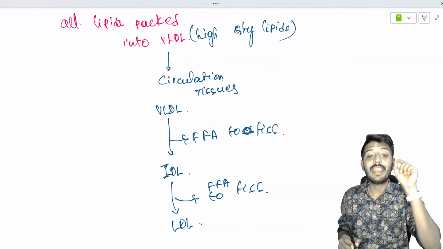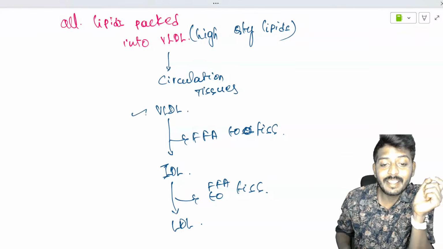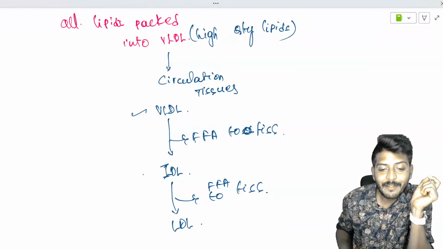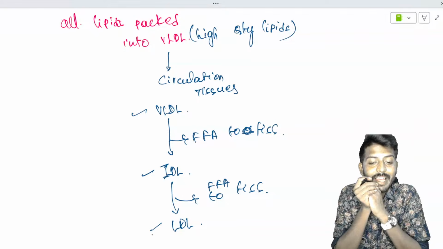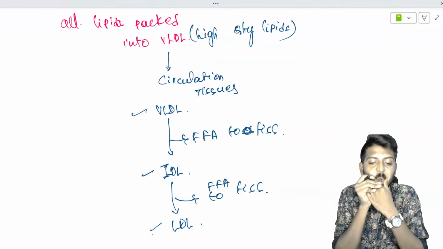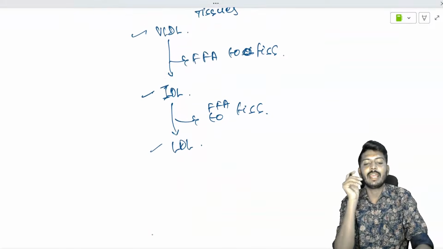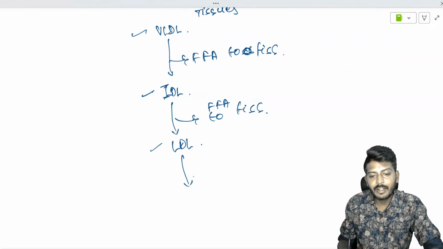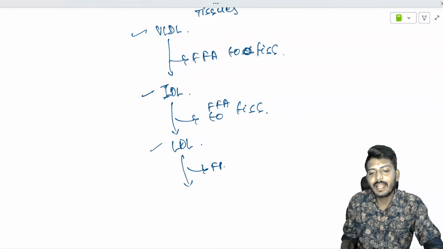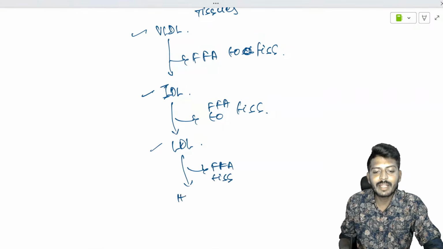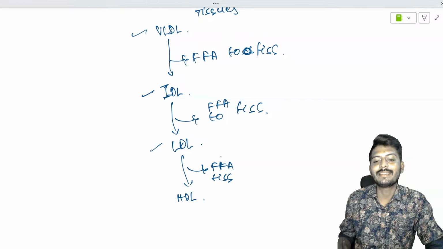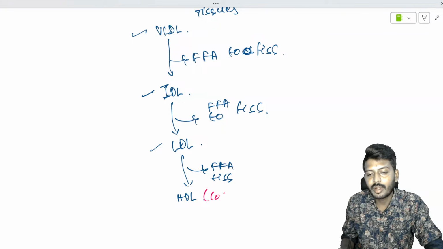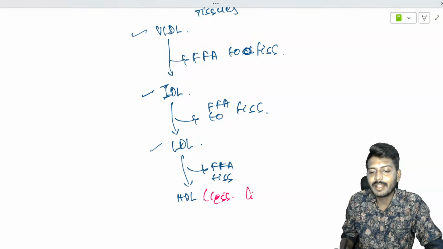Now remember, the highest fat is in VLDL, lesser fat in IDL, even less fat in LDL. This LDL will also give free fatty acids to the tissues and will become high density lipoprotein, which has less lipid.